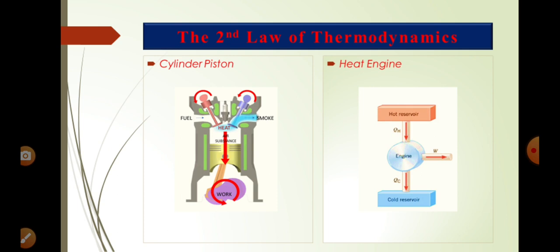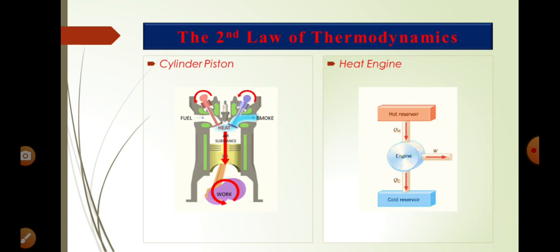Now let us understand the second law of thermodynamics with certain examples. You see the left side diagram, that is the cylinder piston mechanism of any motor vehicle, a motorbike or car or any other you can take. What is happening in that? There is a fuel. Fuel is injected into the engine. Then, due to the spark produced there, it is burned. Then the working substance, there it is air, gets heated.